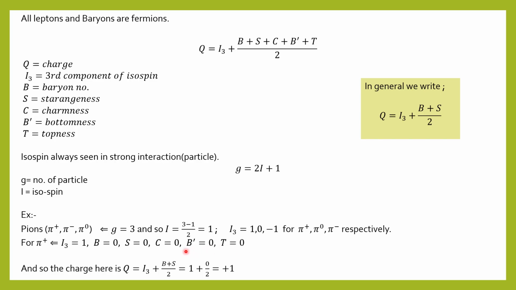So by putting all these values here, we get the Q value as plus 1. We know that pi plus has the charge plus 1, so this expression is valid here. Just like that, if in the question they ask you to find the value of I3 or strangeness, you can find it through this formula.